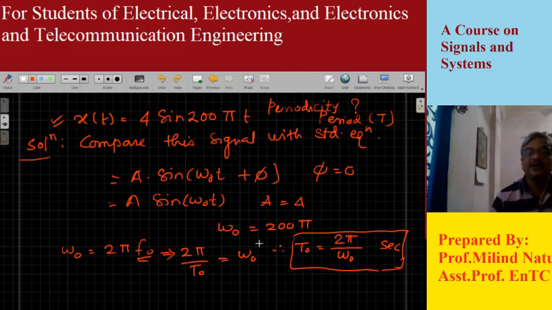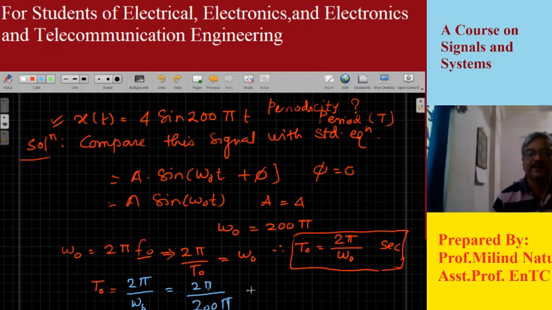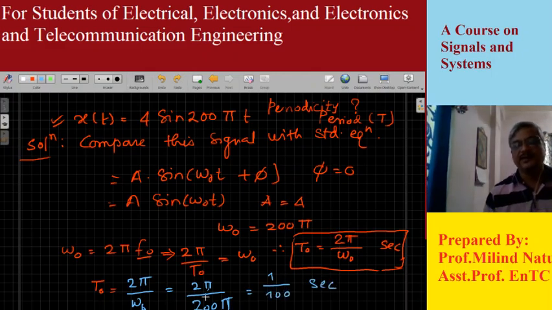Here I know that omega 0 is given as 200 pi. Therefore my fundamental time period T0 is given by omega 0 divided by 2 pi. I'm sorry, let me erase. Be careful while writing the expressions. T0 is given as 2 pi divided by omega 0. So 2 pi divided by 200 pi, the pi gets cancelled. Therefore 1 upon 100 is the basic fundamental period of the signal.